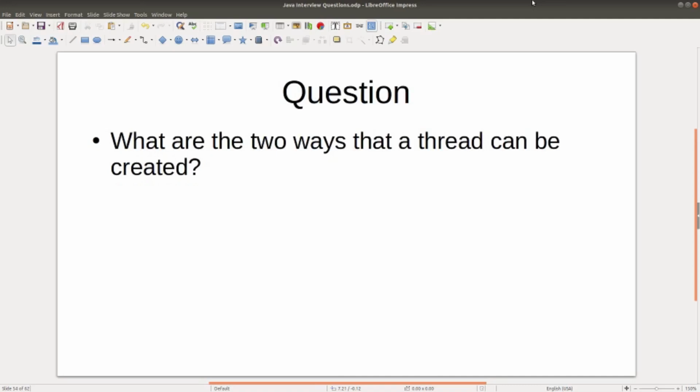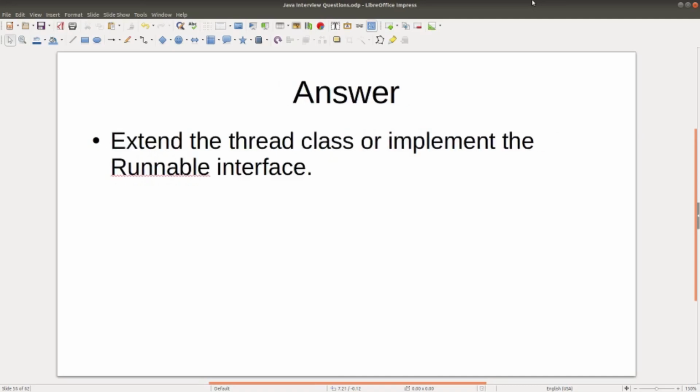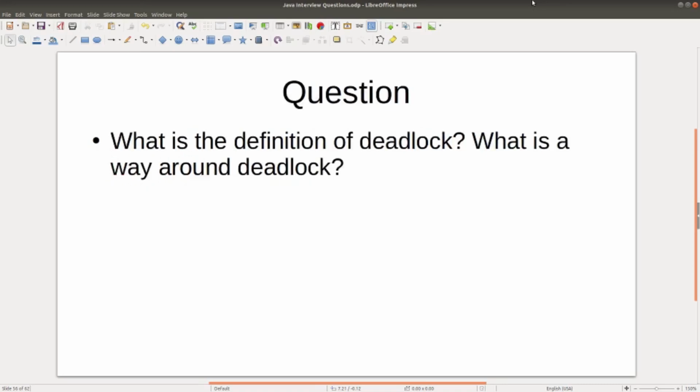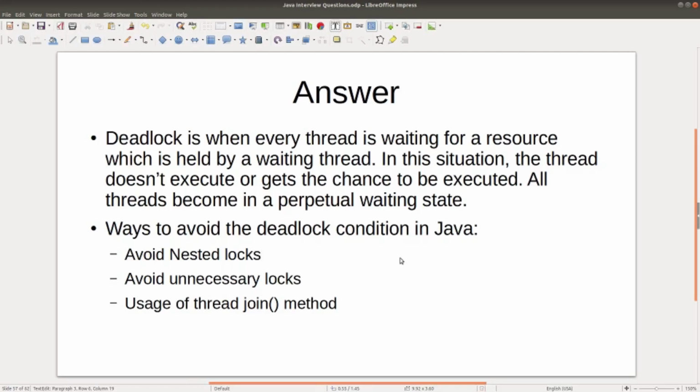Question. What are two ways that a thread can be created? Answer. You can create threads by extending the thread class or implementing the runnable interface. Question. What is the definition of deadlock? And how can you avoid deadlock? Answer. Deadlock is when every thread is waiting for a resource which is held by another waiting thread. In this situation, the thread doesn't execute or get a chance to be executed. All threads become in a perpetual waiting state. To avoid deadlocking conditions, avoid nested locks, avoid unnecessary locks, and use the join method.